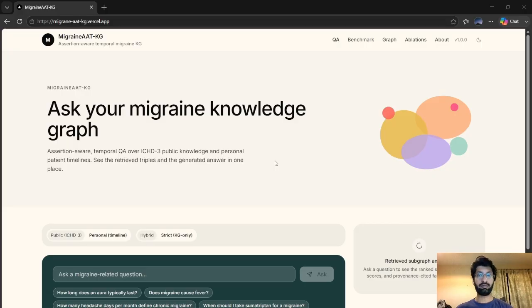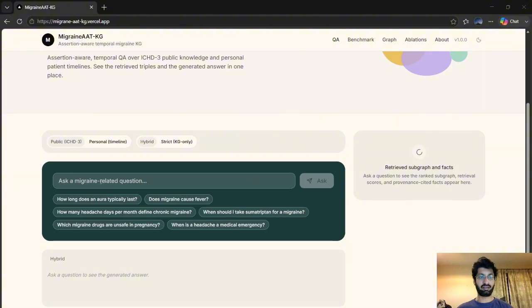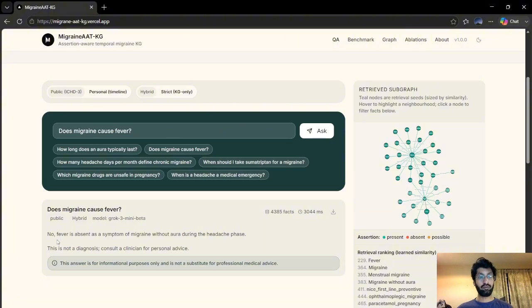So here is the demo of my application. As the page loads, we land on this page and we can see the chat screen. We have two modes here, public and personal, with the sub modes of hybrid and strict knowledge graph. Right now we are testing public with hybrid mode. We ask a question: does migraine cause fever? We receive the answer that no, fever is absent as a symptom of migraine without aura during the headache phase. We also got a warning for safe AI usage for medical queries.